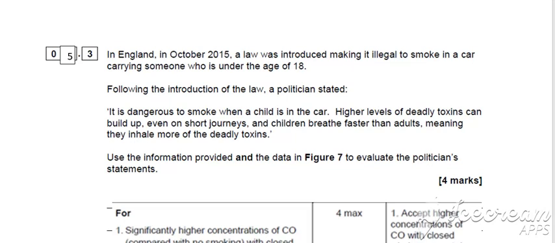So, following the introduction to this law, a politician stated it's dangerous to smoke when a child is in the car. Higher levels of deadly toxins can build up even on short journeys, and children breathe faster than adults, meaning they inhale more of the deadly toxins. Use the information provided and the data in Figure 7 to evaluate the politician's statement. So again, we are evaluating. We're looking for evidence that supports it and evidence against it.